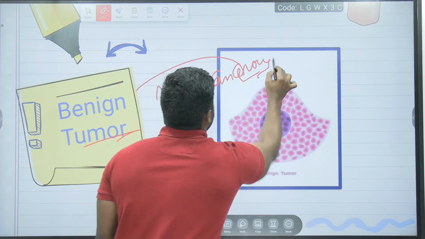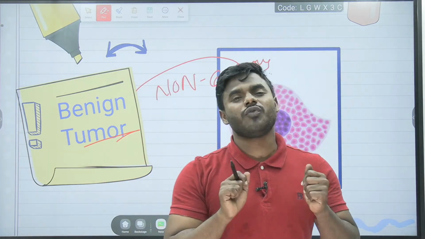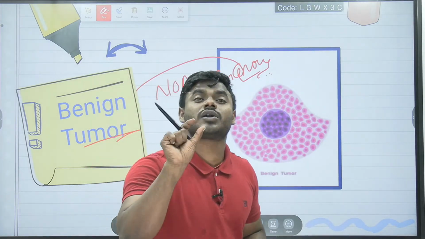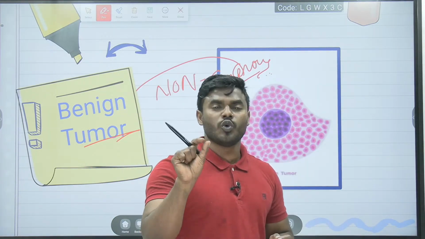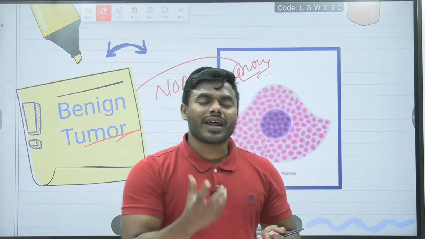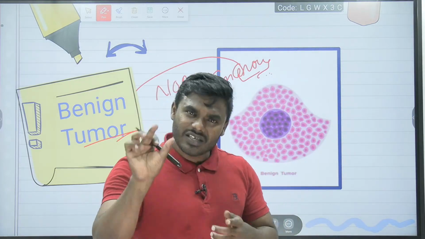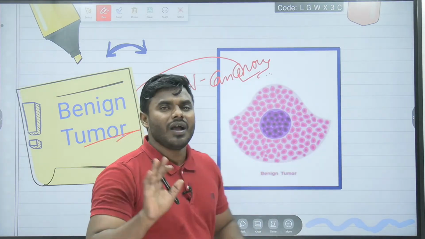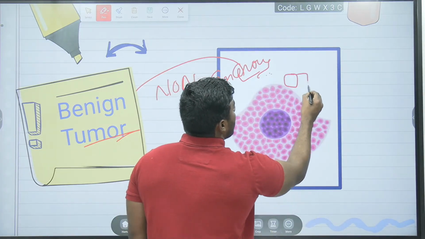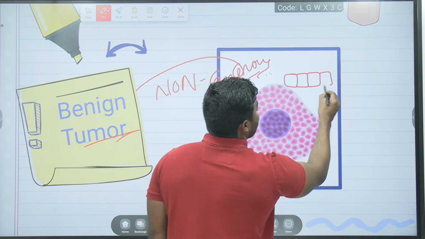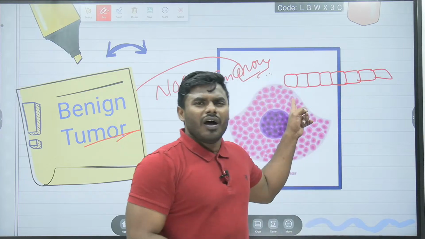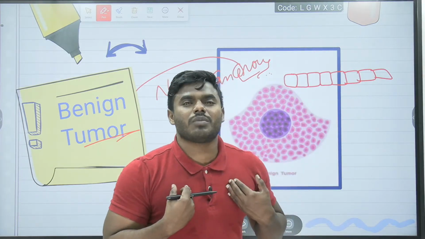There is no doubt about it. But what is the significant point every student has to remember? Then why have we used the word tumor? The reason is that the cells are all arranged in a group, in a bulk amount. That's the reason we have used the word tumor. Friends, look at this. How are our normal cells arranged? Our normal cells are always arranged in a very organized manner like this.